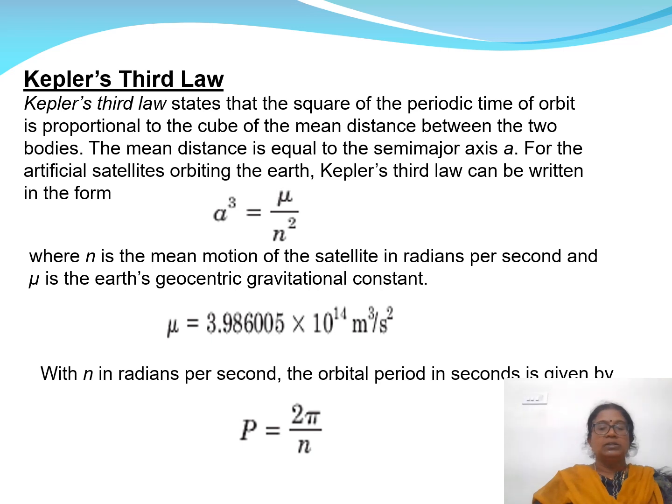Mu is the proportionality constant. The value of mu is 3.98 times 10 to the power 14 meters cubed per second squared. If we want to write n in radians per second, the orbital period p is given by 2 pi by n.